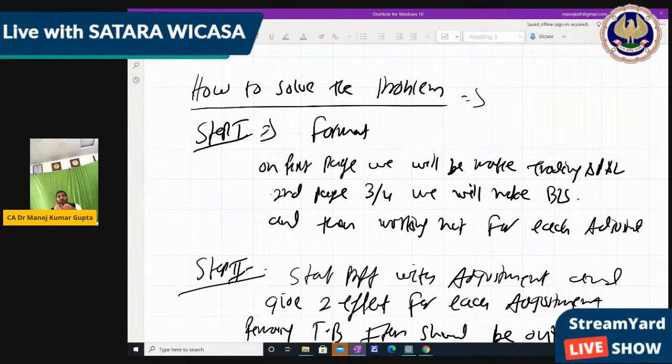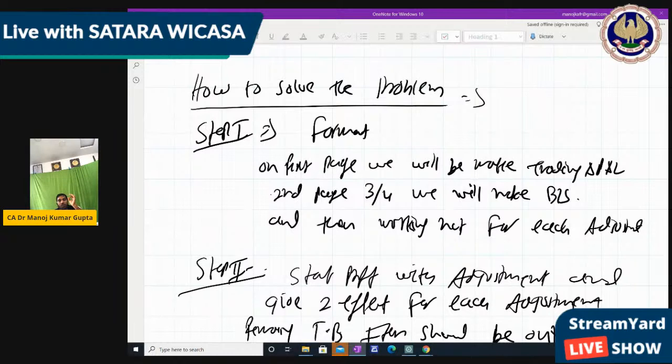And how to solve the problem is for the final accounting solving purpose, where we make the format as per the format above, right? So we make 3 steps for any type of final account problem, right? What are these 3 steps? Yes, everyone say, step 1 is format, where we write the format for trading account, P&L account and balance sheet. Means we will not wait for making the trading account only. We'll make trading account, P&L account and balance sheet all together, so that whatever effect is required can be given immediately.